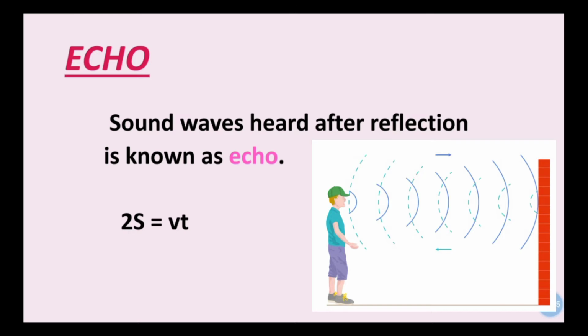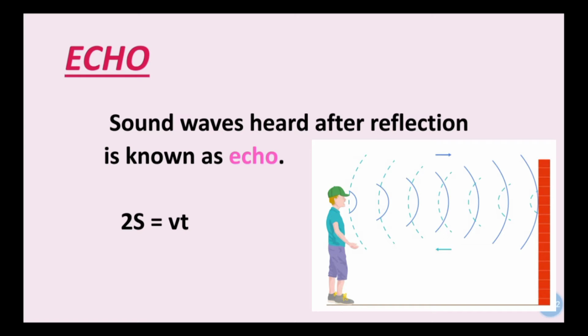You have observed in your daily life that an empty room produces a lot of echo. In an empty room, if you say something, then after a few seconds you will hear your sound again, because in an empty room there is no sound absorbing material like carpet, curtain and foams.